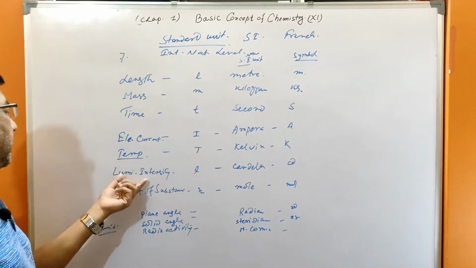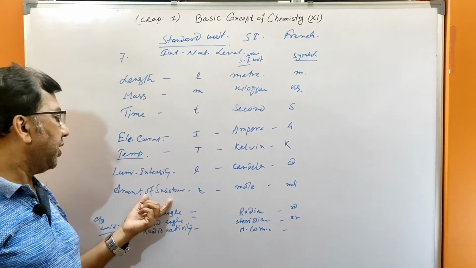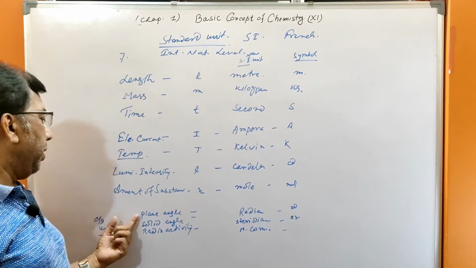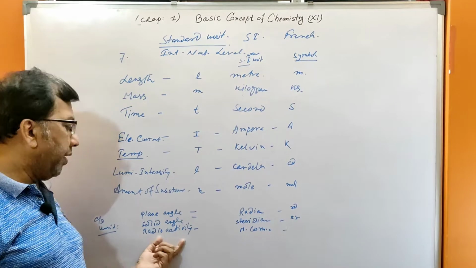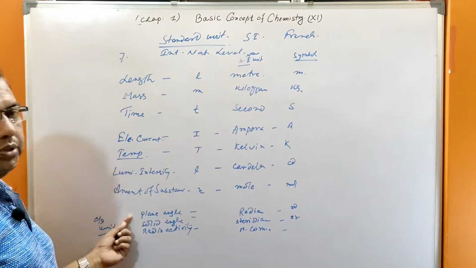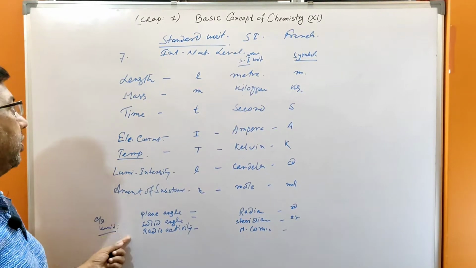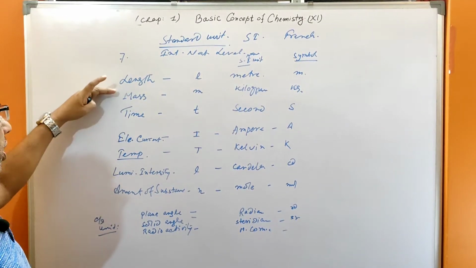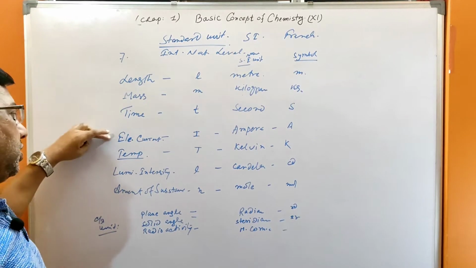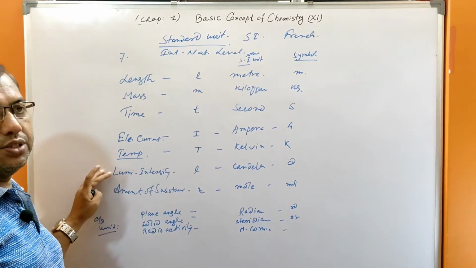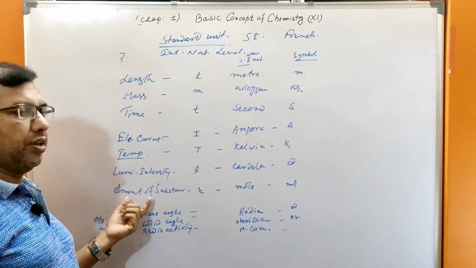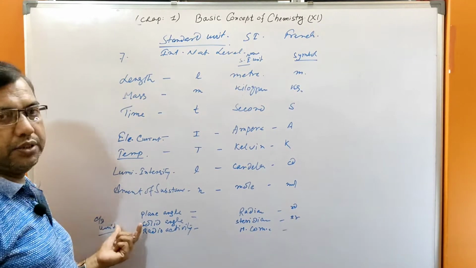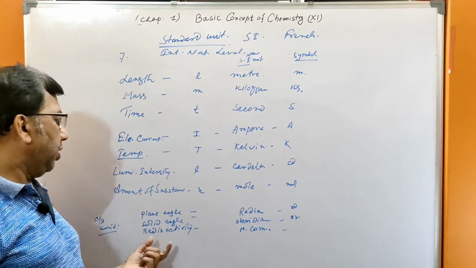Temperature, luminous intensity, amount of substance, and special units are there: plane angles, solid angles, radioactivity. These are also special types of units. See, length, mass, time, electric current, temperature, luminous intensity, and amount of substance. These are the 7 basic units. Besides this, there are also plane angles, solid angles, and radioactivity.